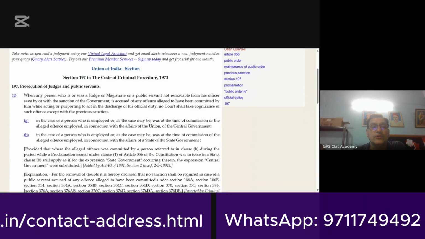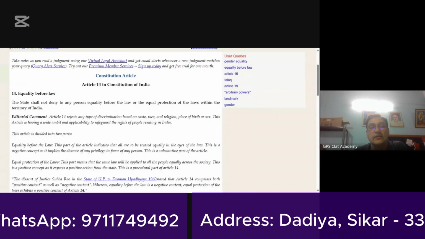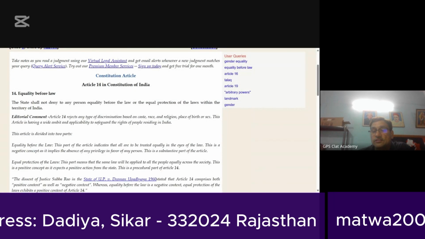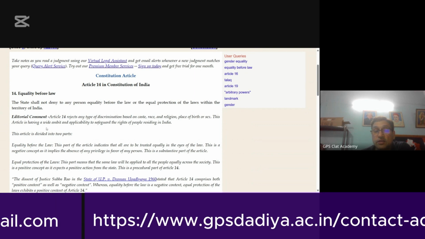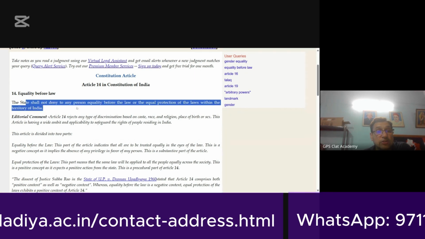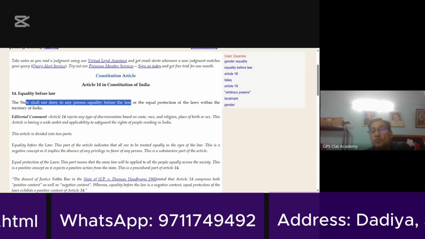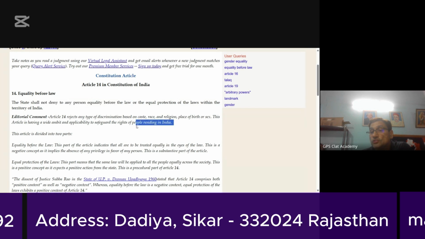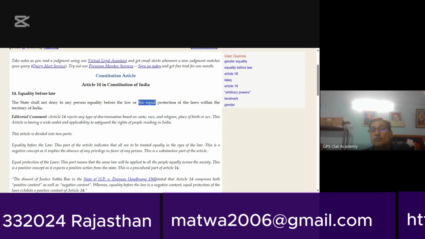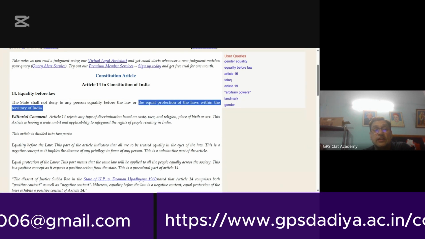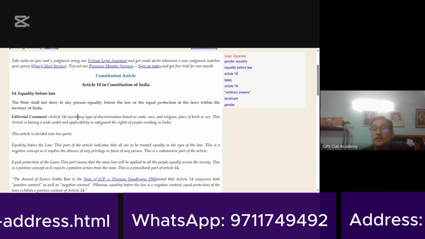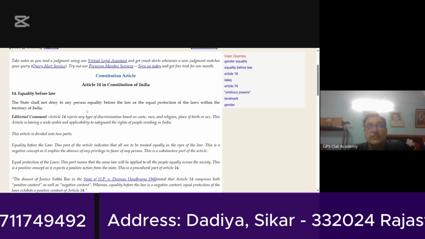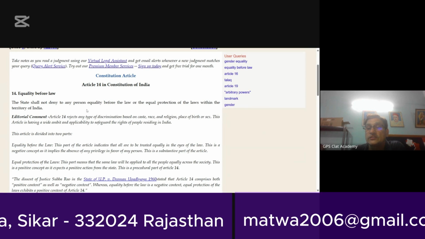Because Article 14 says, and I'll just quote it once again, bring it to your attention, because you should always refer to the article even if you know it by heart. The state shall not deny to any person equality before law. So equality before law is not to be denied. Or the equal protection of laws within the territory of India. So if you are running your business, you have to run it in such a manner that you don't trample upon others' rights.